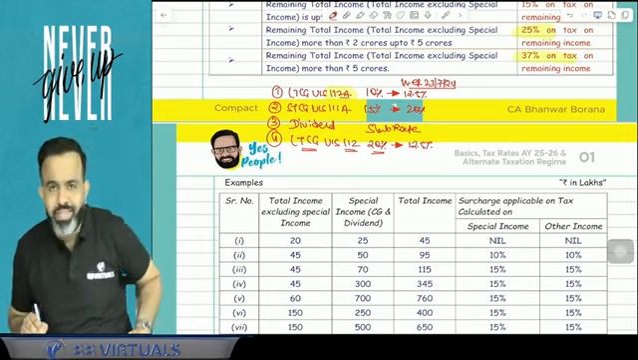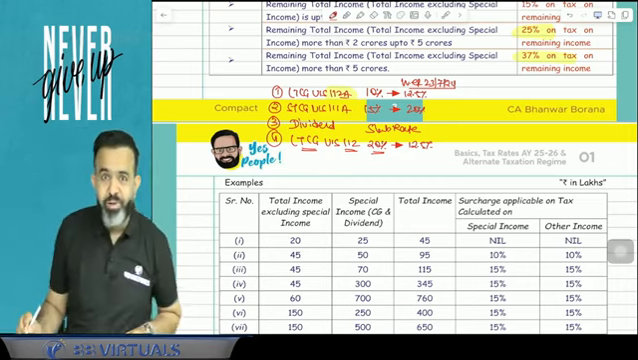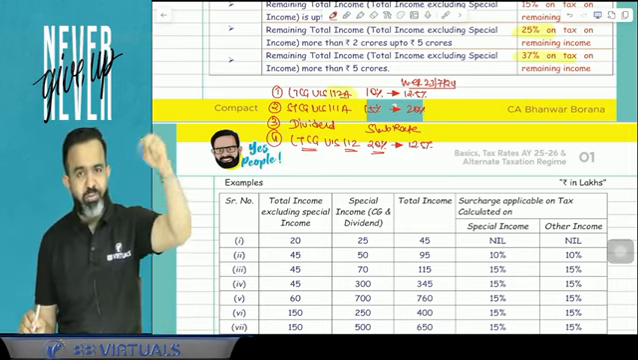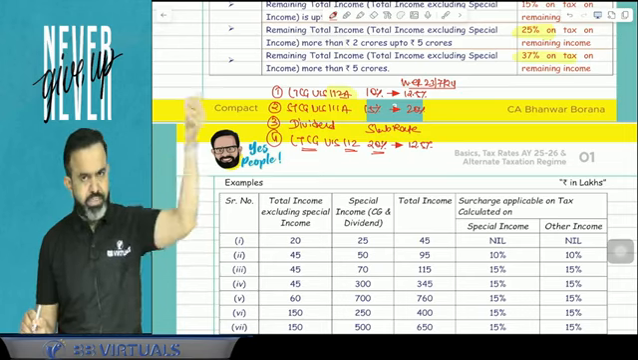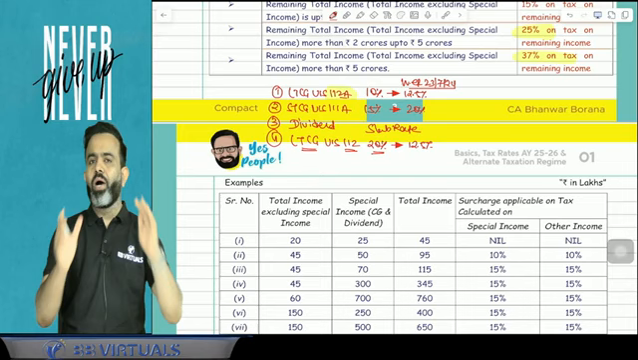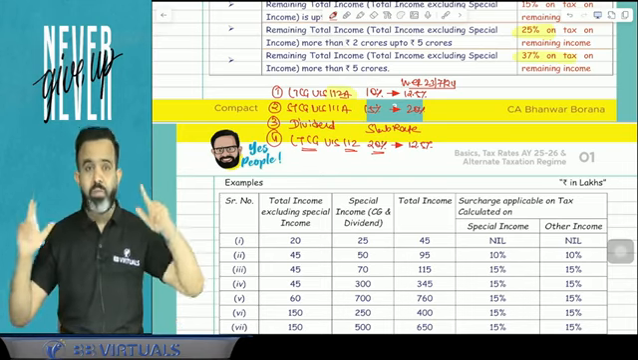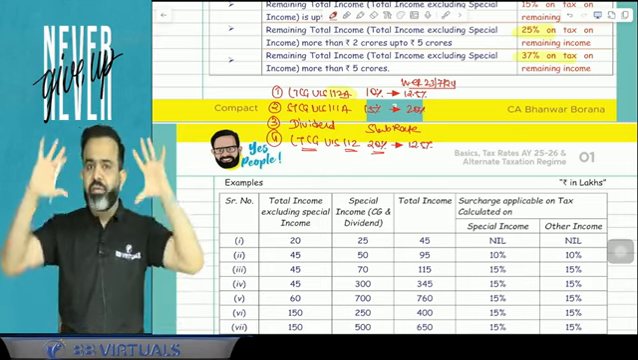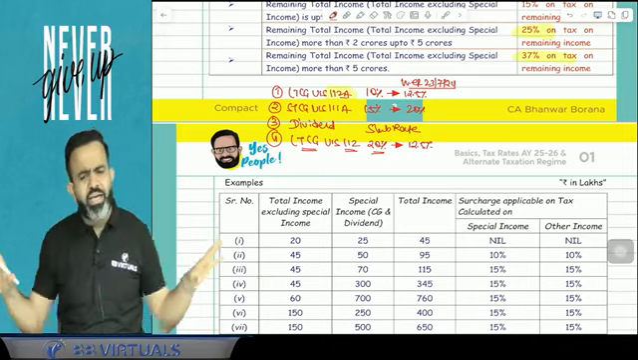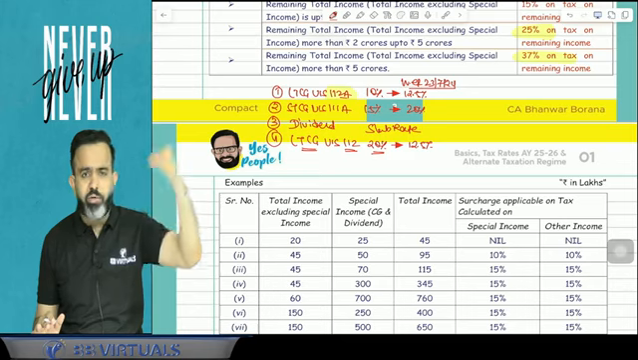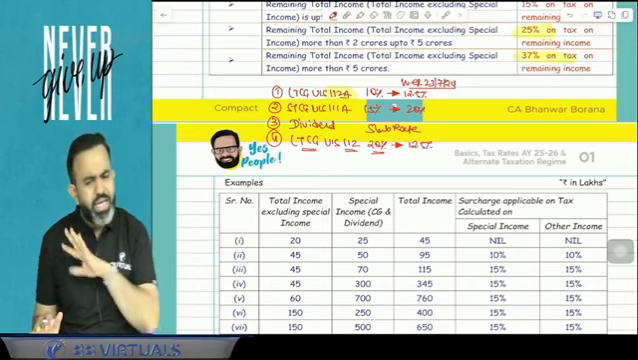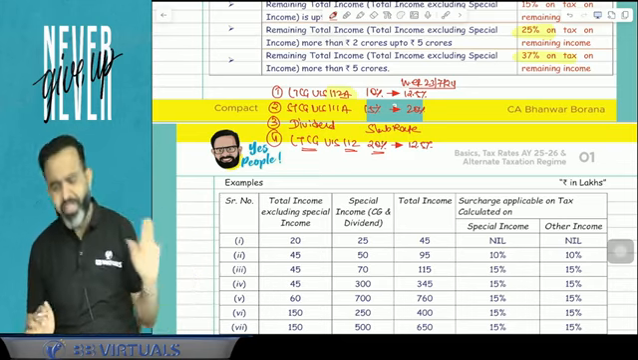But they used to take the benefit of indexation, and now indexation is not available from 23rd July 2024. That we will discuss in the capital gain topic. For you, I have already uploaded amendment lecture number 1, and in it I have clarified everything. I have explained the indexation and how the government did the cheating. Everything is explained in that lecture.